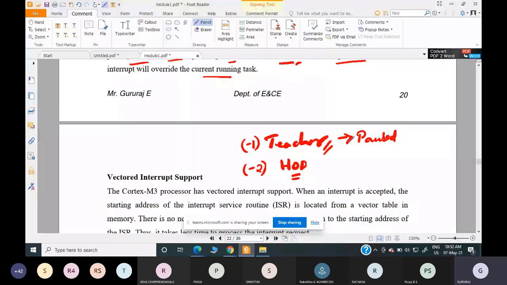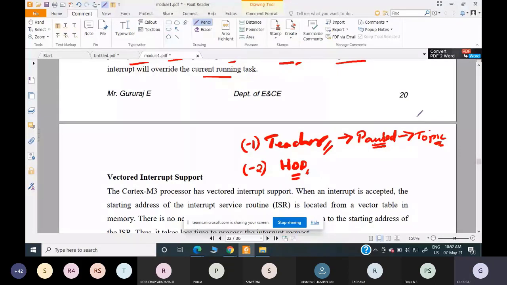The teacher will pause and he will save the data. Save the data means he will remember which topic he was discussing. He will write it down somewhere, the topic he was discussing prior to the HOD coming and interrupting him, so that he can continue after the HOD leaves. After the HOD leaves the class, he can continue from the topic he was discussing previously. That is why he saves the topic.